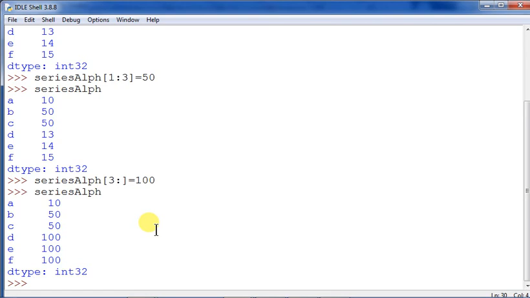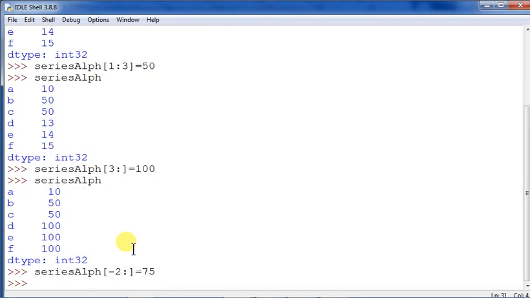Sometimes from the beginning also you can do. You can use the negative index also, negative indices also. Now you see how I am using one negative index here, series alpha, and then I am doing -3 colon. Sorry, I'm using -2 colon. So what will be the -2 here? -1, -2, this one. So -2 onwards, everything will become 75. So that has been done.